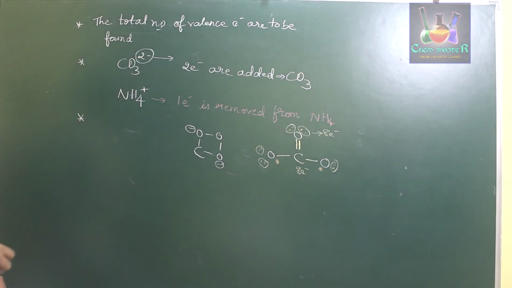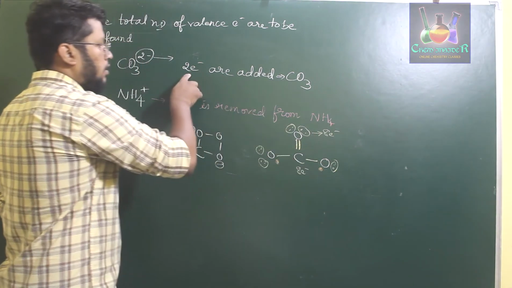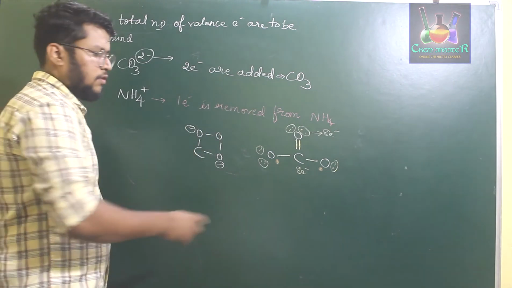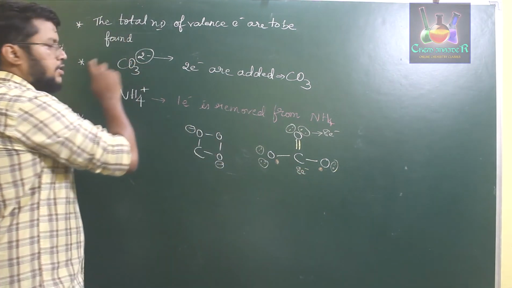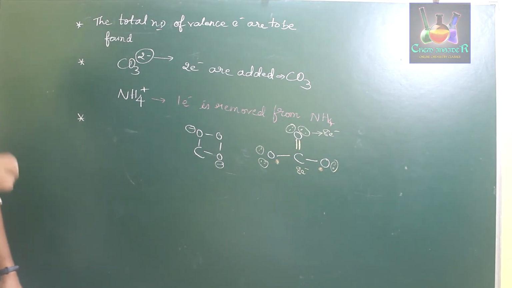So this clearly shows that 2 electrons are added to CO3, therefore 2 electrons giving us a -2 charge.